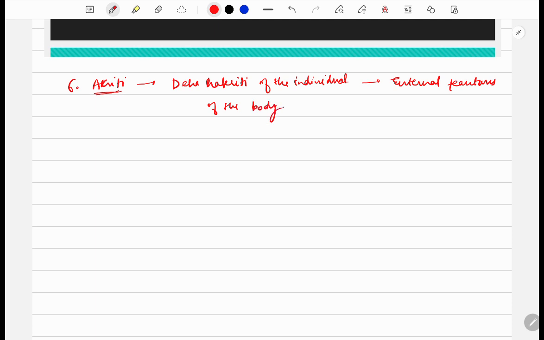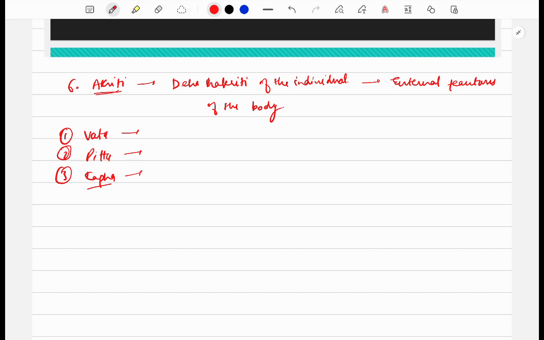This is what they mean by Akriti Pareeksha. So what the general things that we try to understand is what kind of dosha is in dominant state while examining the external features of the body, right? So we must write Vata, Pitta, Kapha, and then we will try to understand which doshic predominance will be seen in what kind of characteristics, right?